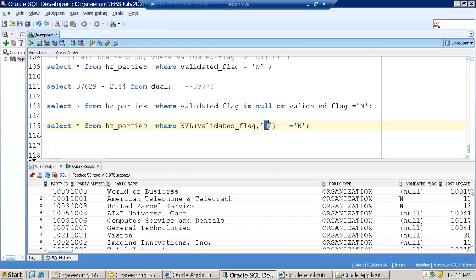NVL comes into picture when, let us assume this first case. When I execute this first record, what is the value of validated flag? It is null. This null value will be replaced with n. So now n is equal to n is satisfied, and this first record will come. Similarly, if you consider the second record, the value of validated flag is already n, so you don't require the second n. You'll just compare the first n with this n. That's it. It will work.